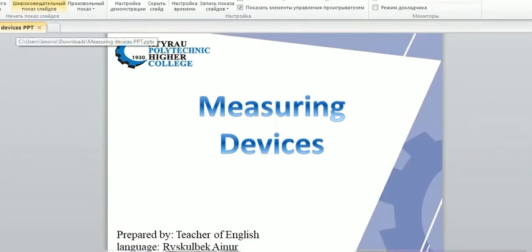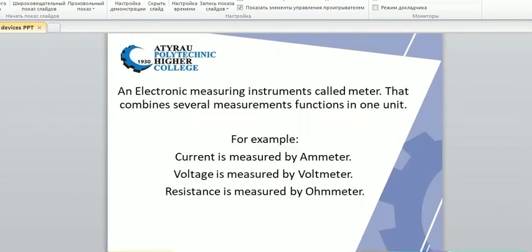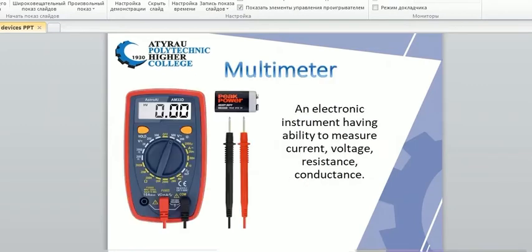What is a measuring device? A measuring device is an instrument that shows the extent, amount, quantity, or degree of something. And now we're going to talk about electronic measuring instruments called meters that combine several measurement functions in one unit. For example, current is measured by ammeter, voltage is measured by voltmeter, and resistance is measured by ohmmeter. In one word, all these devices we can call just a multimeter.